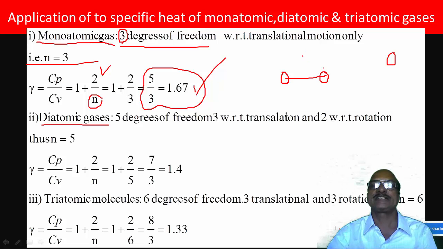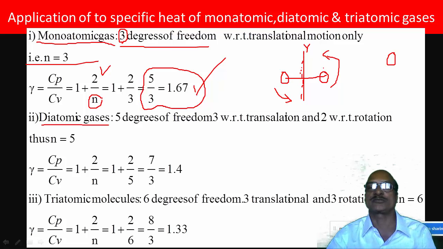It has 3 degrees of freedom, it can move along x, y, z, but it also possesses rotational motion. Suppose this is our y-axis, then you can rotate this gas molecule about it.